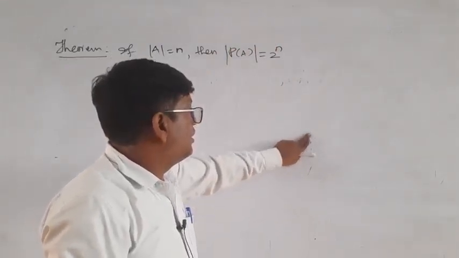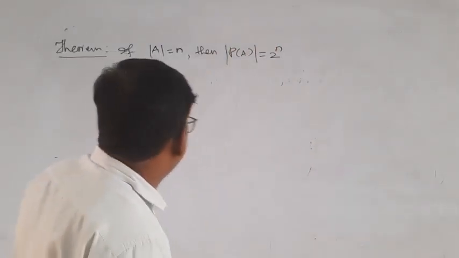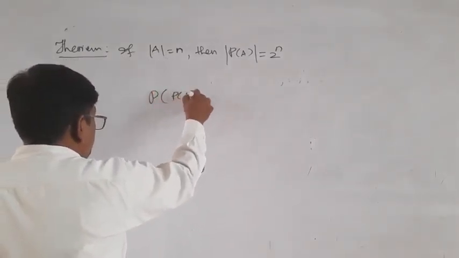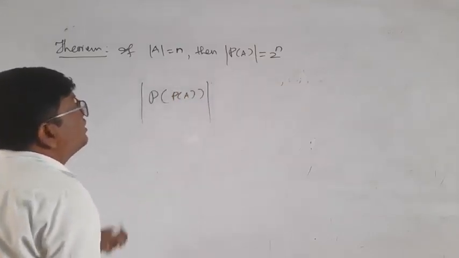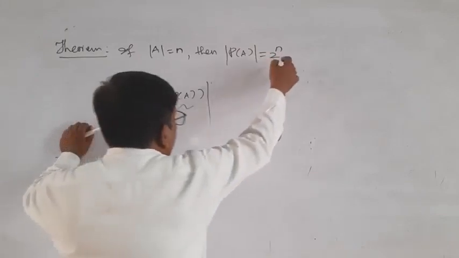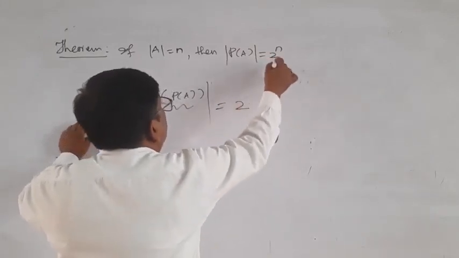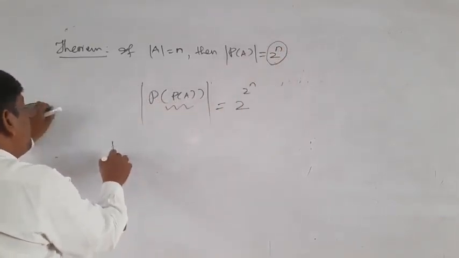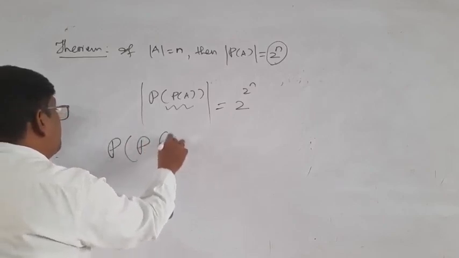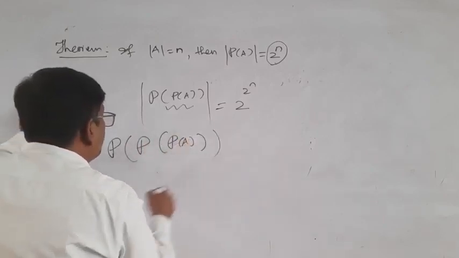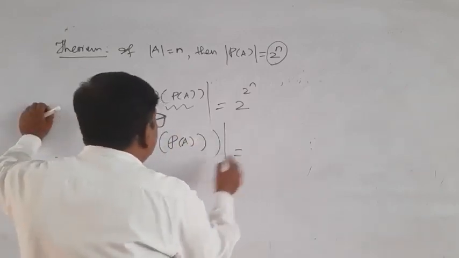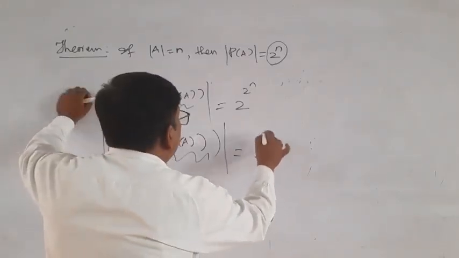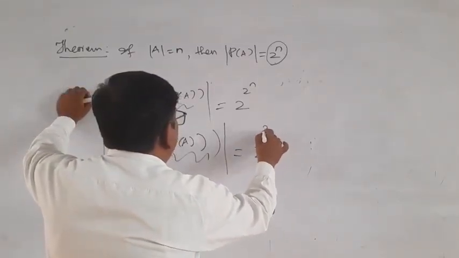And number 2: suppose A has n elements, so the cardinality of P(A) is 2 to the power n.